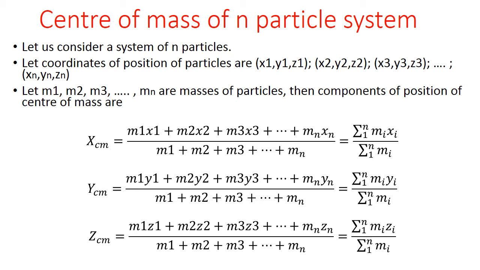Similarly, the y coordinate of center of mass may be expressed as m1 y1 plus m2 y2 plus m3 y3 to mn yn, divided by m1 plus m2 plus m3 to mn, and the z component of the center of mass is similarly expressed as m1 z1 plus m2 z2 plus m3 z3 plus mn zn, divided by m1 plus m2 plus m3 plus mn.